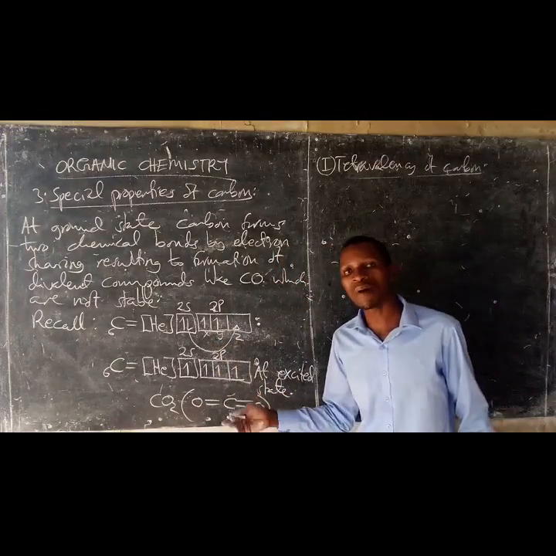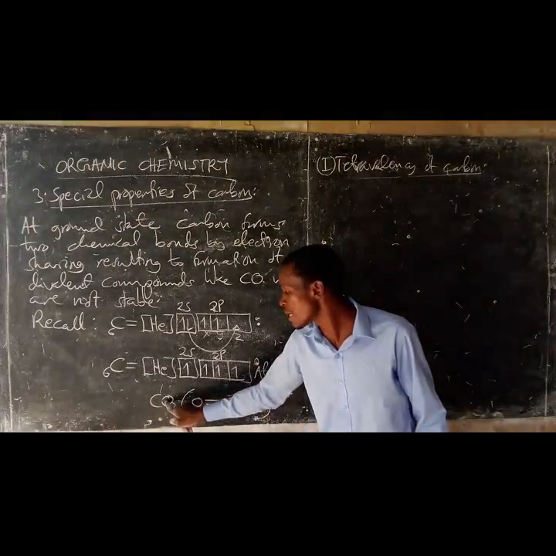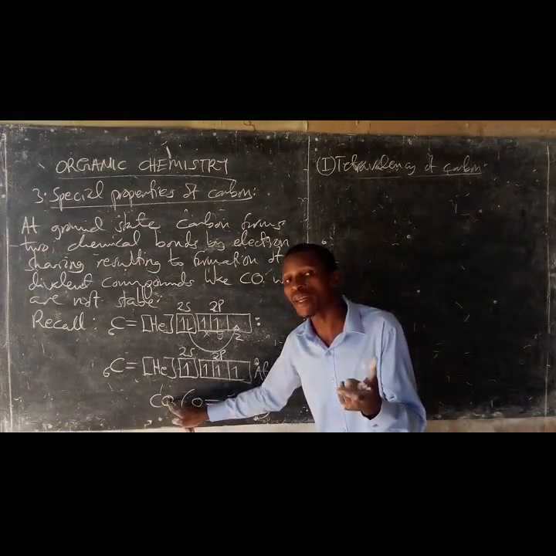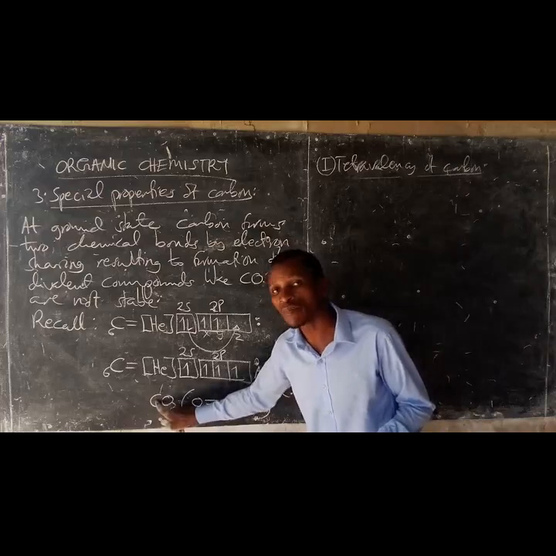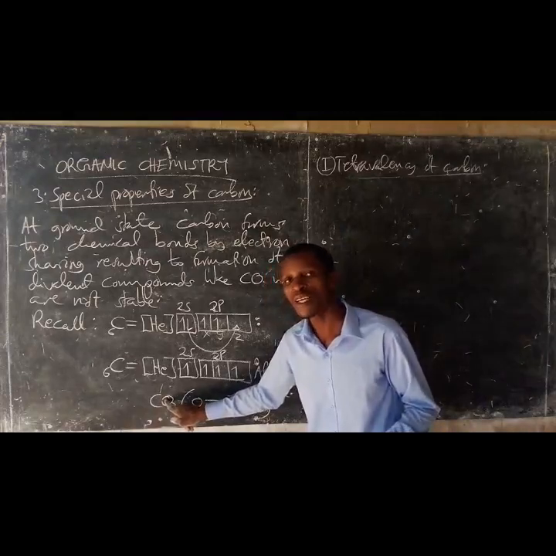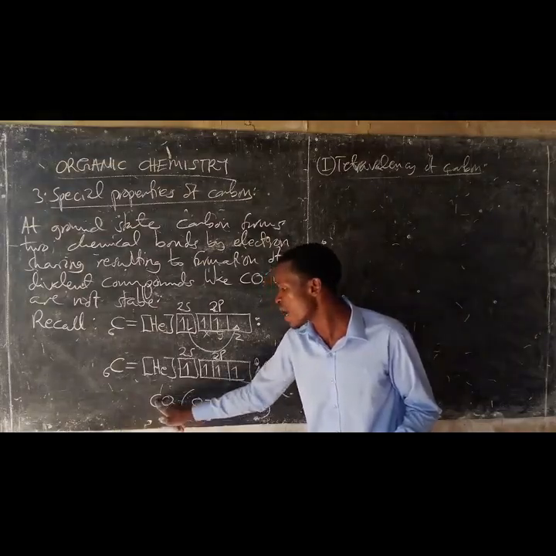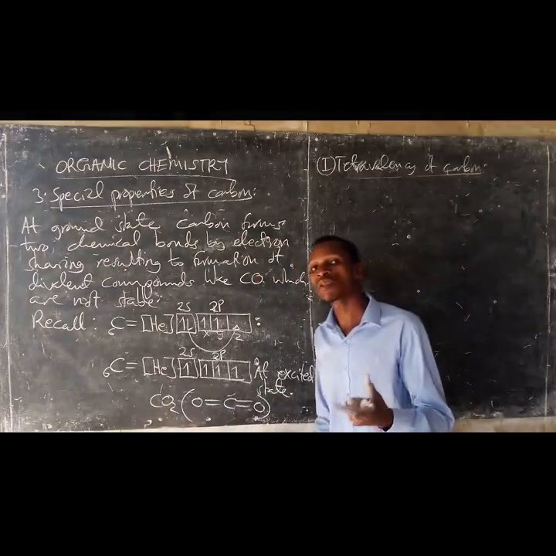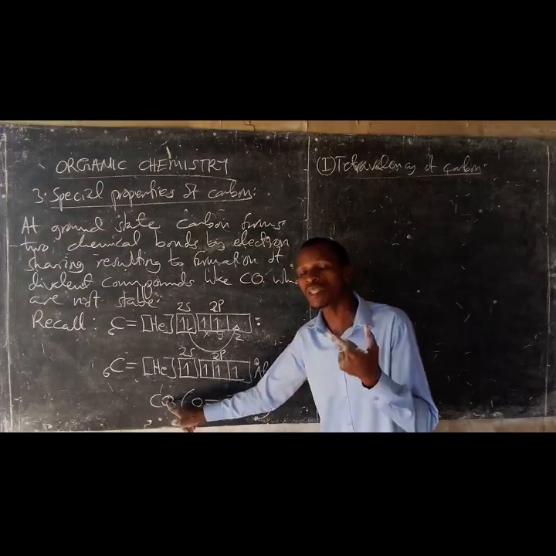How can you know the number of sigma bonds? The number of sigma bonds is determined by just looking at the number of atoms which are attached or bonded directly to the central atom. The central atom in this case is carbon. So the number of atoms bonded directly to the central atom is 2. There are 2 oxygen atoms bonded directly to the carbon atom, so the number of sigma bonds is 2, but also the number of atomic orbitals which participate in